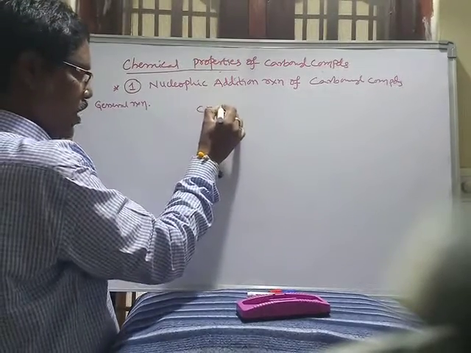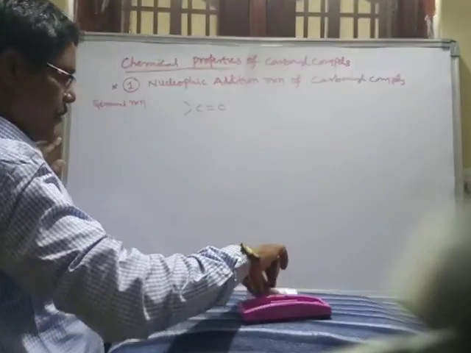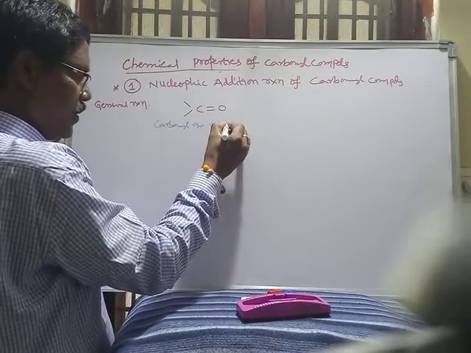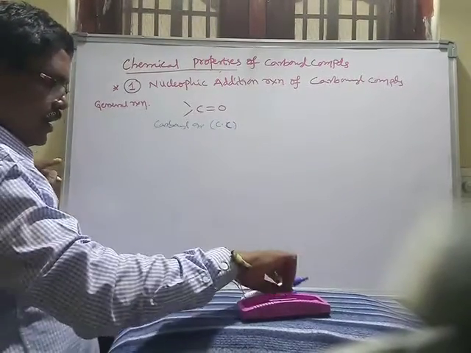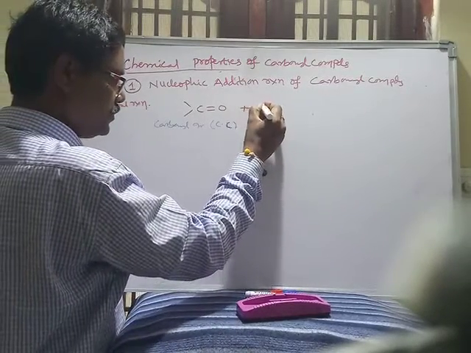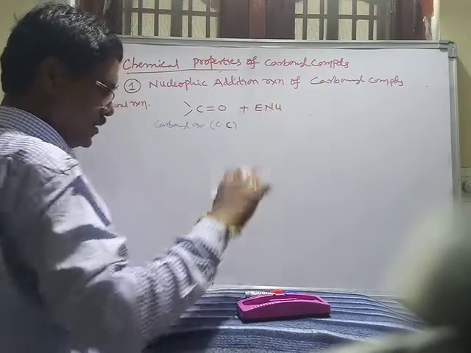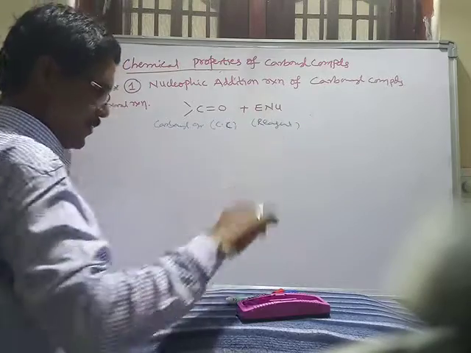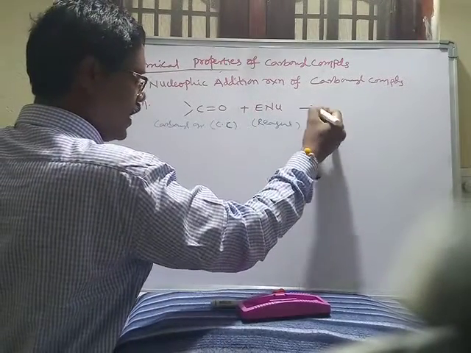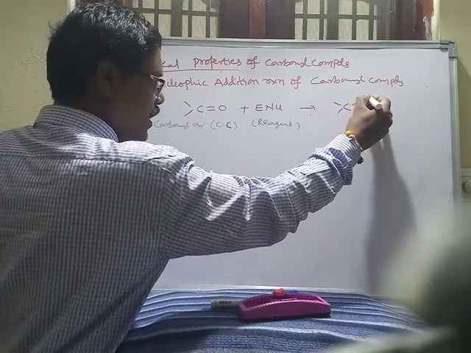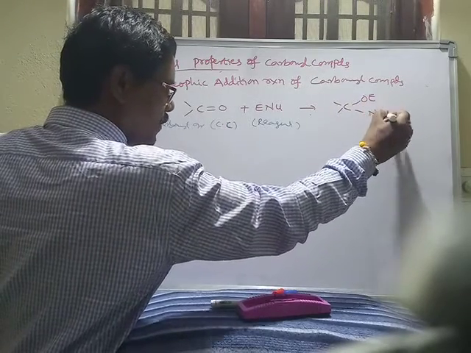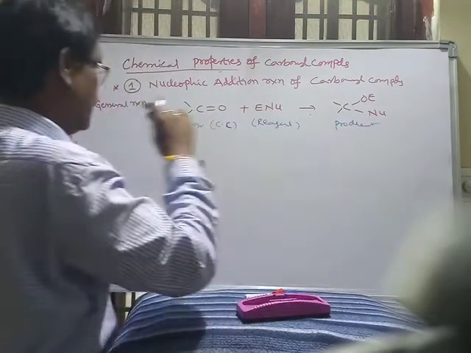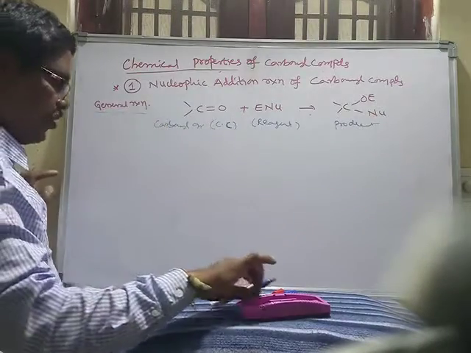So this is the carbonyl group or carbonyl compound. It reacts with a reagent, and E-Nu is the reagent, to form the product. This is the product, OE and the Nu. This is the general reaction. Its mechanism.